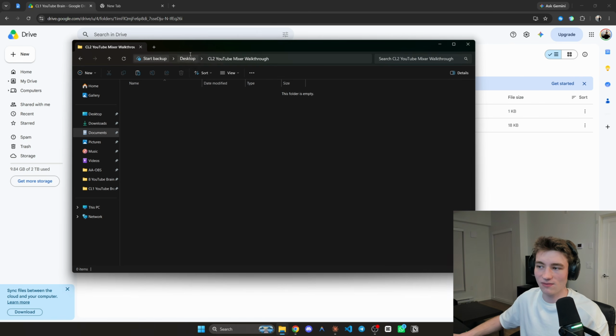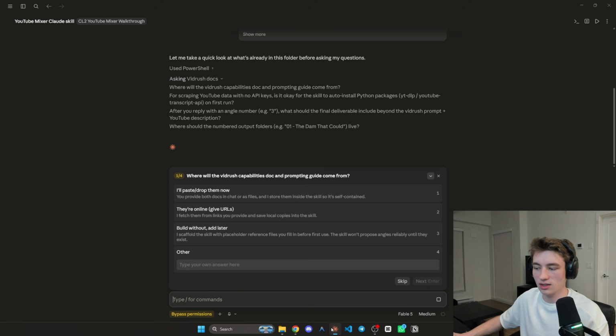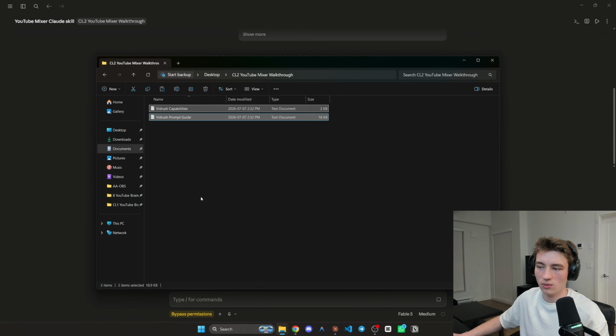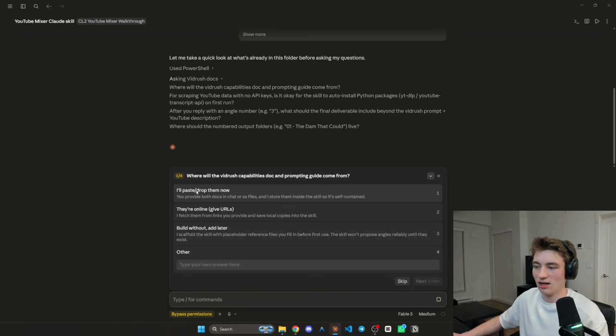And then in the same folder that you picked earlier within Claude, so the same folder that we're building this in that we picked at the start, we're going to paste those two text documents into there. And we'll just say I'll drop them in now so that it has them for building.